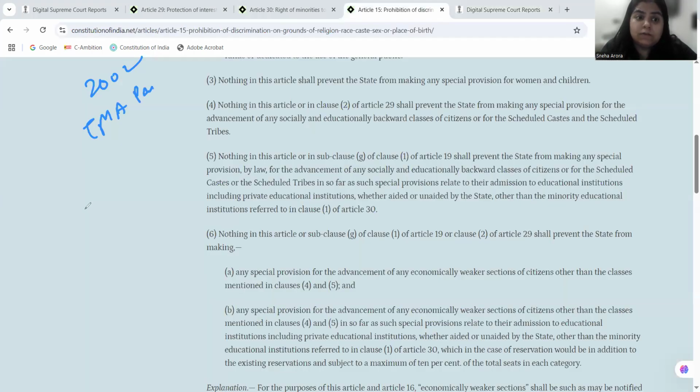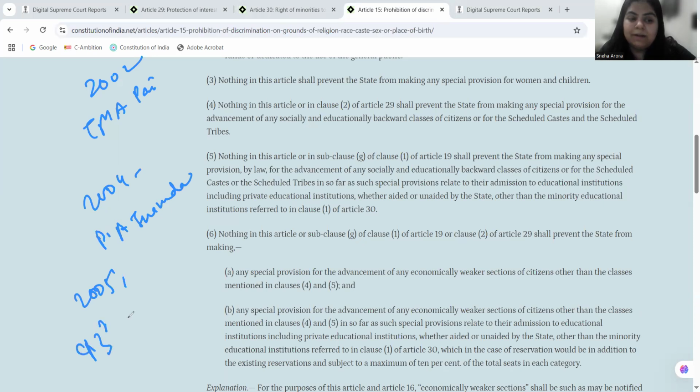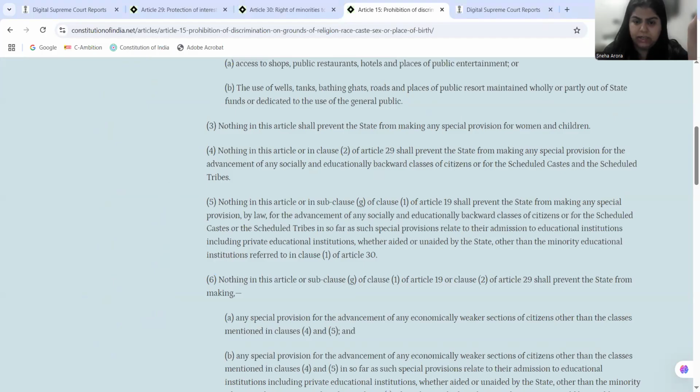Okay, 2004 we have PA Inamdar, and in 2005 we come up with the 93rd amendment, which inserts clause 5 in the Article 15. So Article 15 clause 4 was telling us that there will be reservation in the educational sectors for SCs, STs, and of course for socially and educationally backward class of citizens.